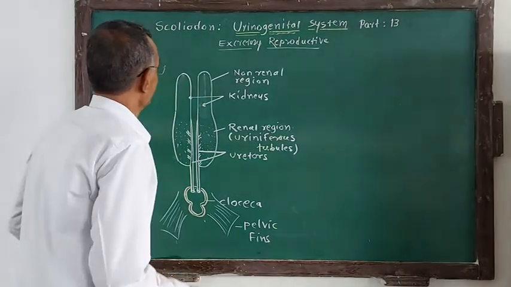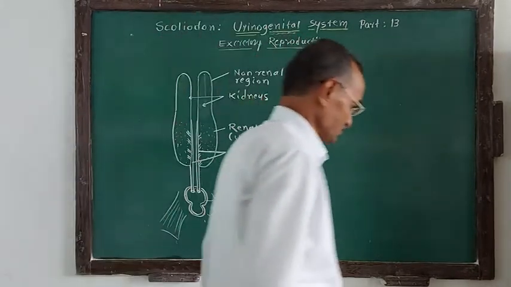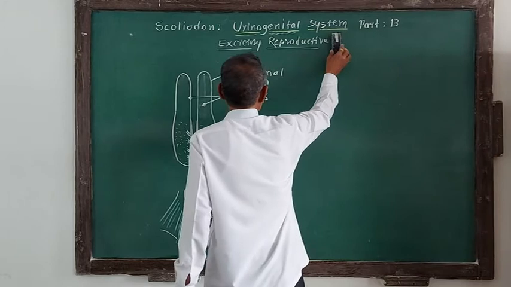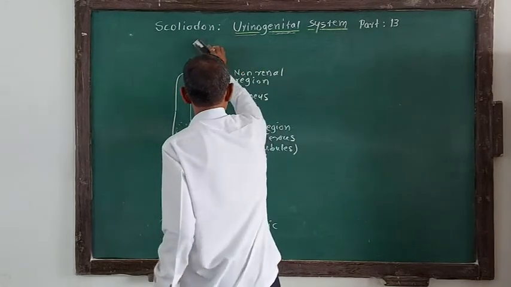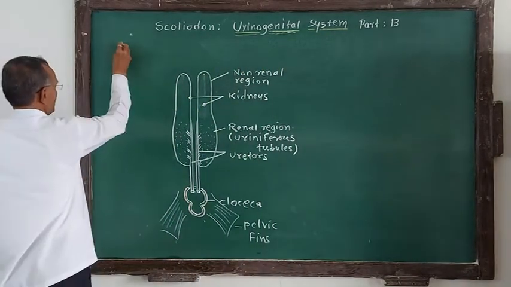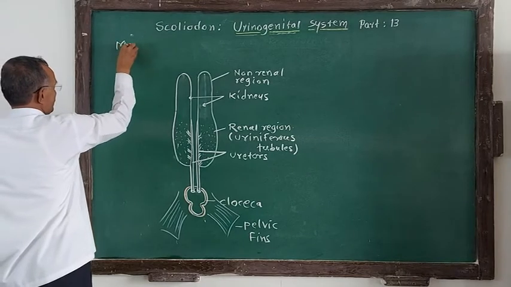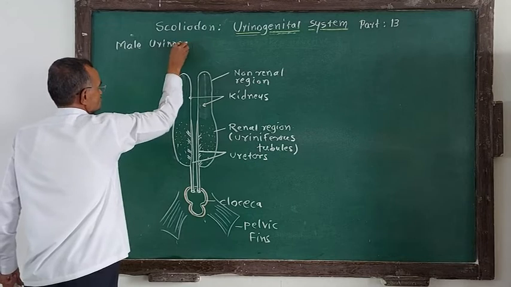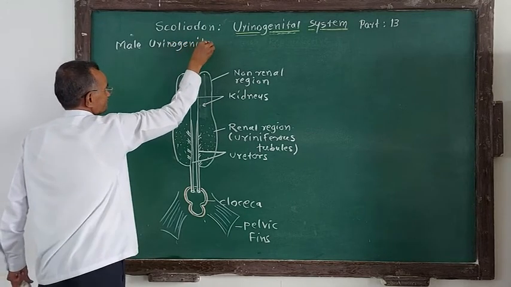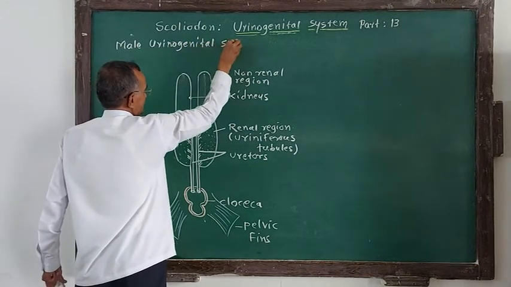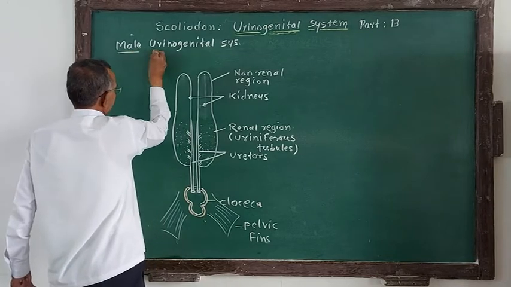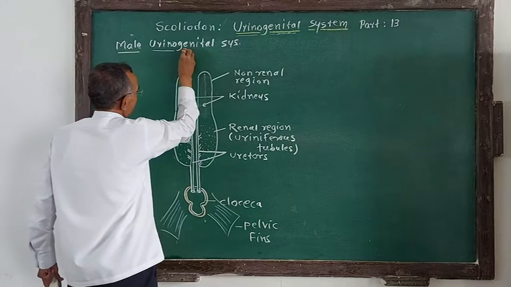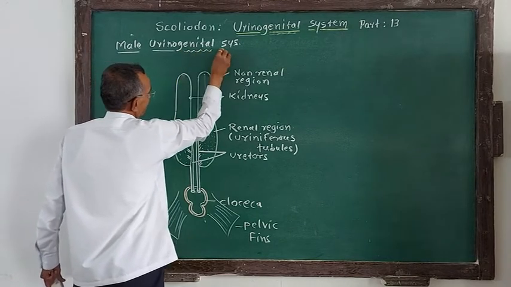Now I go for the male urinogenital system. What do we have to consider? We have to consider now the male urinogenital system. We will talk about the male genital system. Now in this male urinogenital system, we have considered the urinary system or excretory system like this. Now I have to talk about the genital system of the male.